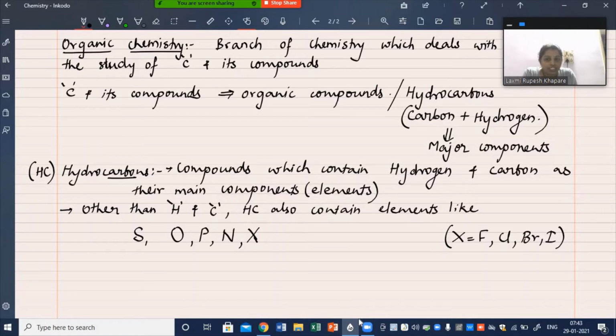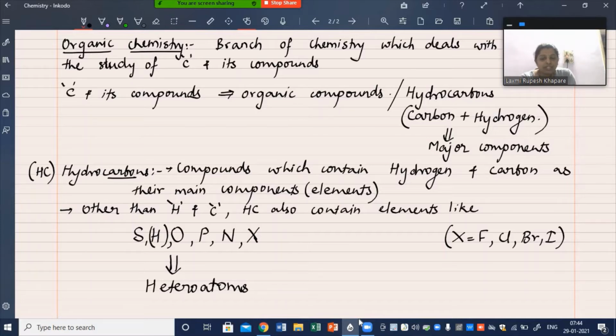All these elements which are also present in hydrocarbons are called heteroatoms. Heteroatoms are guest atoms. The main elements are carbon and hydrogen. Whatever other elements are present in hydrocarbons are called heteroatoms. How will you remember these heteroatoms? You can remember them by the word SHOP NX.